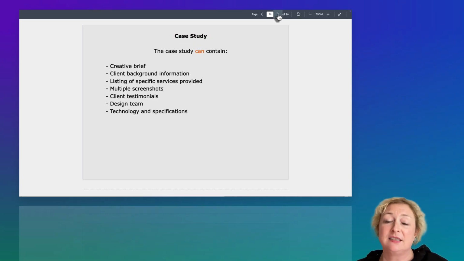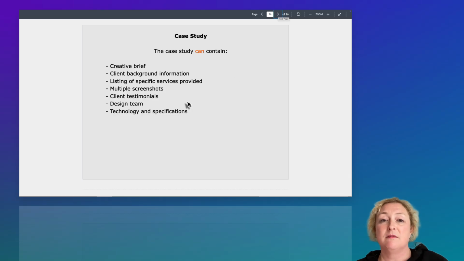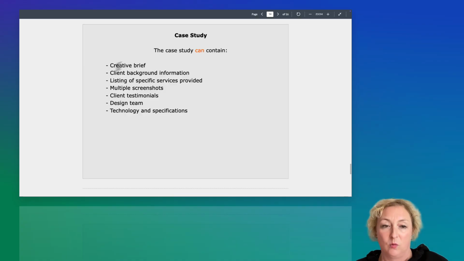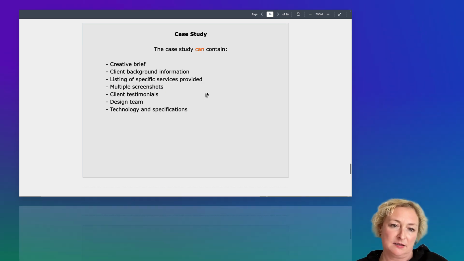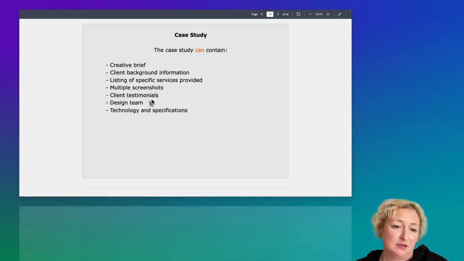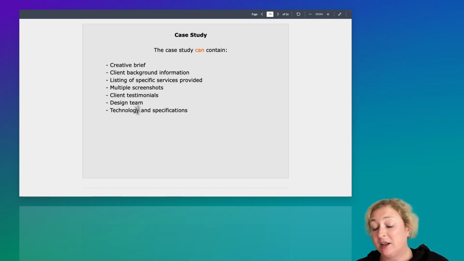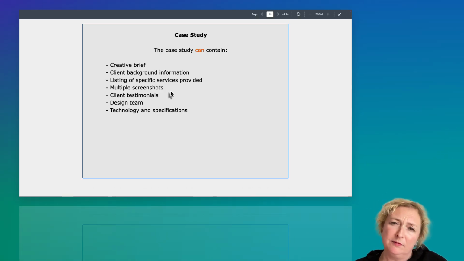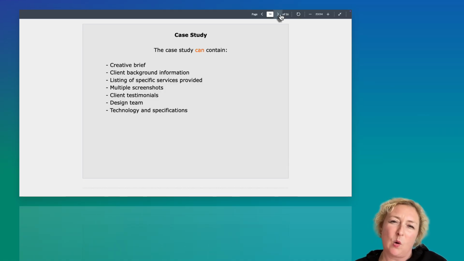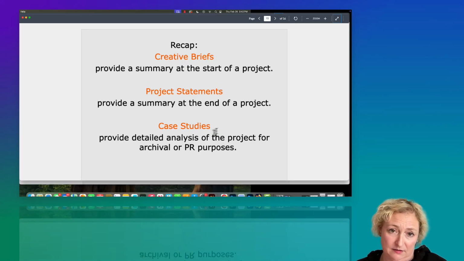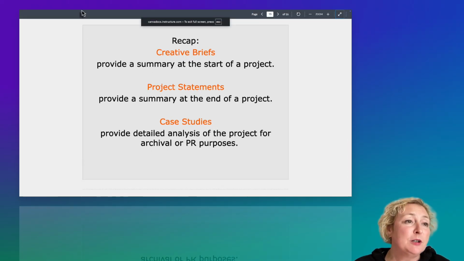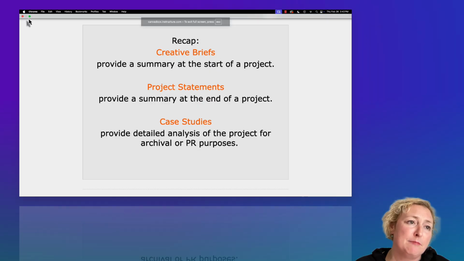And your final case study, which you don't have to worry about yet, is going to be the very final for this class. I want your creative brief, which you're making this week. I want the client background. I want a list of services provided. I want some screenshots. I want client testimonials, and it could contain that or not for the case study. It just depends what I require, but that's kind of the recap of creative briefs, project statements, and case studies. So that's what you're doing this week. Watch that video and make a case study.